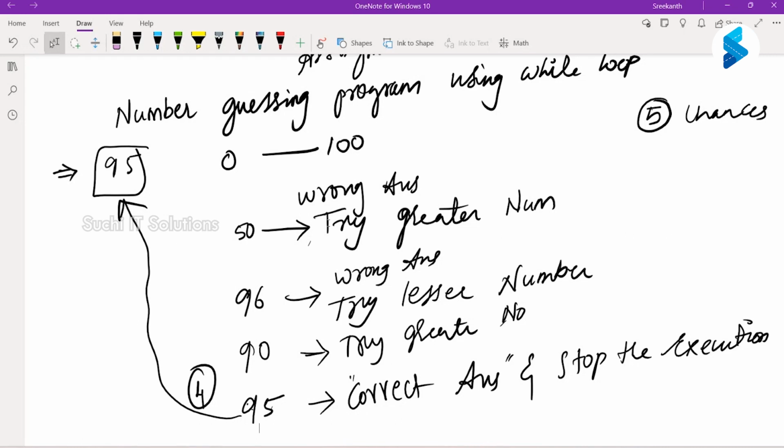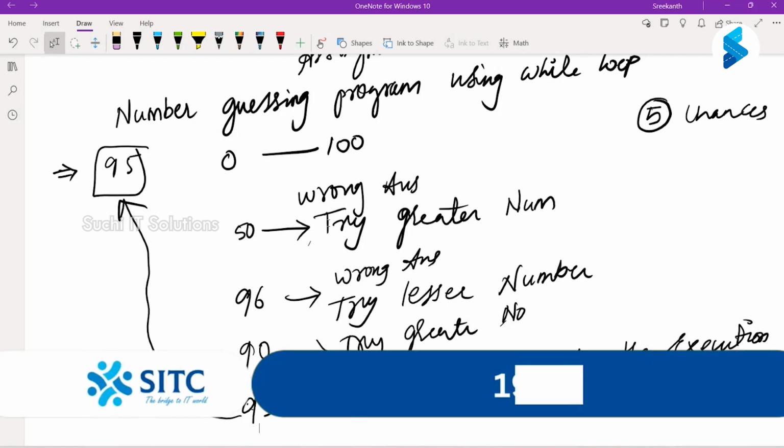Yes, sir. Now this is what we want to do, just the way we played right now. This is what we want to do programmatically once you write a program. You write a program, you give your laptop to anybody at your home, your brother, sister, and ask them to guess the number. And you have to keep hinting: try greater number or lesser number. When it is equal, obviously you say correct answer and you have to terminate the execution. And if even after the fifth chance they fail to guess the number, you say, hard luck, you lost.